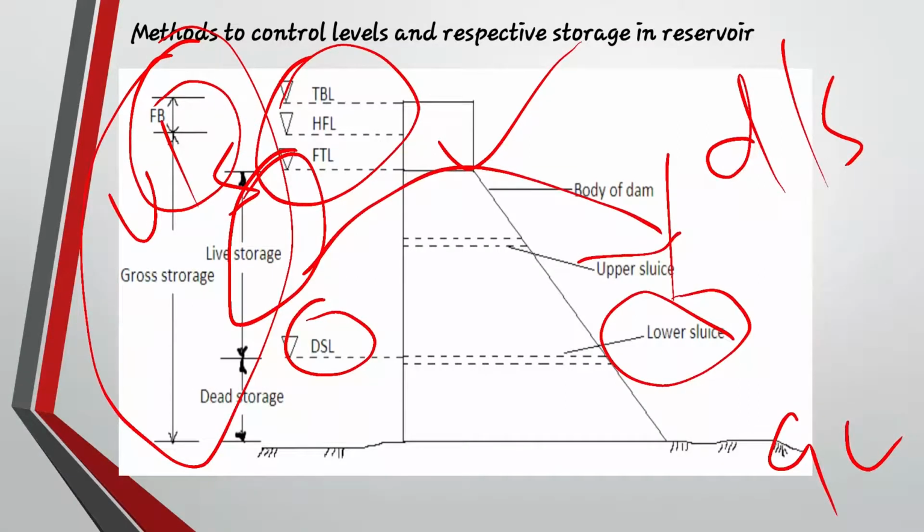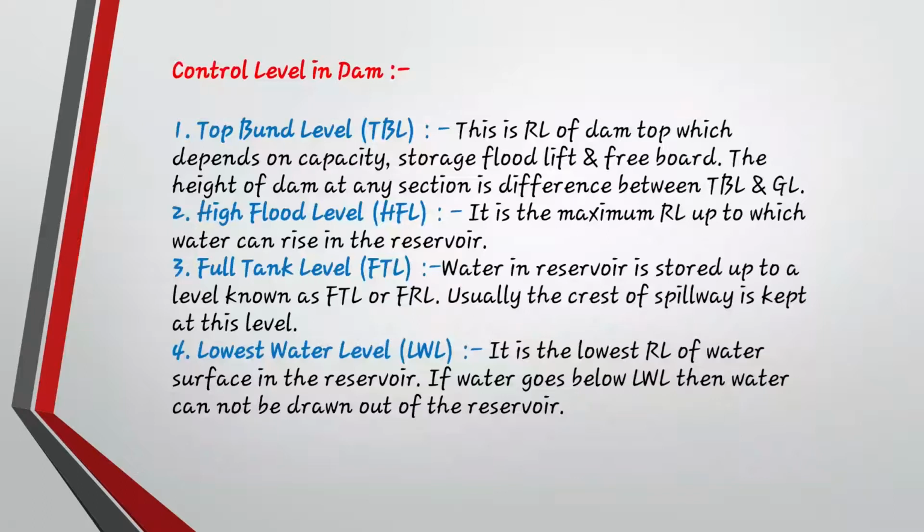Okay, next is control levels in a dam. So now we are going to see what the control levels are. As we have seen in the picture, what is TBL? TBL is top bund level, which is available at the top of the body of the dam. This is the RL of the dam top, which depends on capacity, storage, flood lift, freeboard. The height of the dam at any section is the difference between TBL and ground level. So this should be kept in mind.